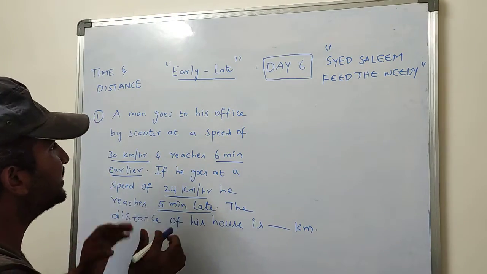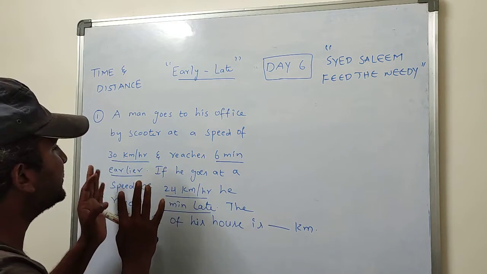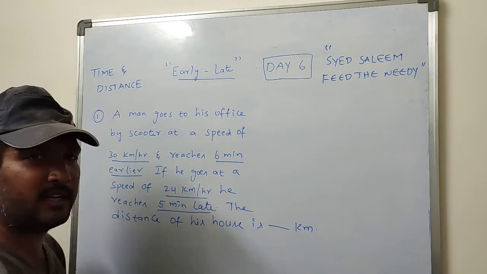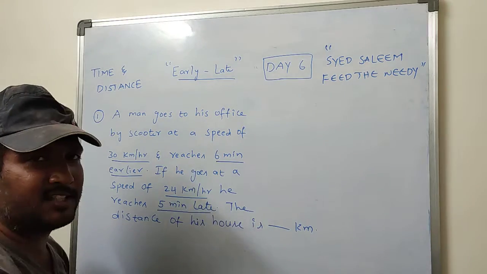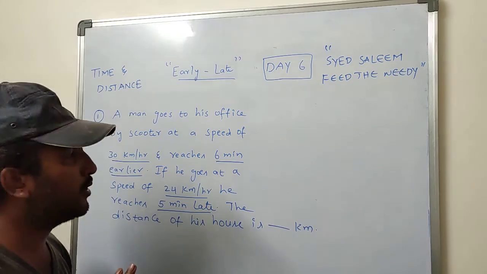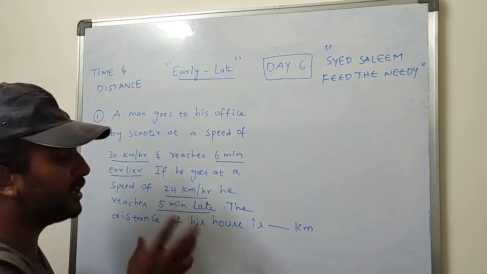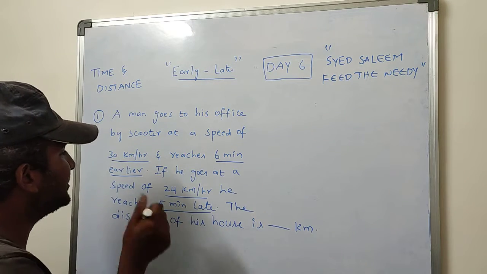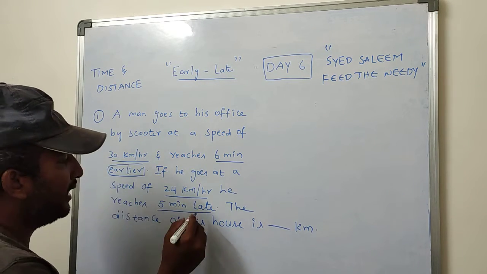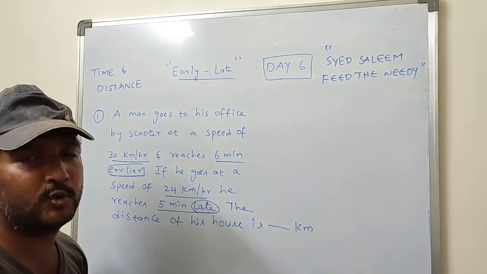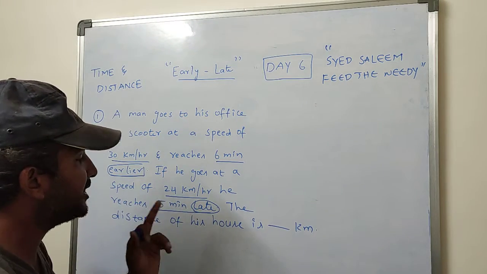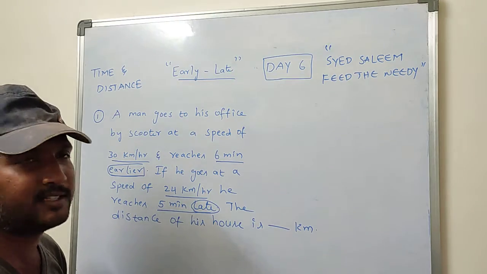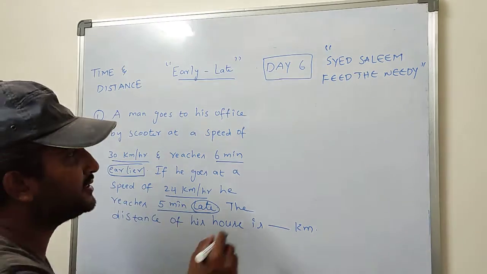What they are saying is that a man is going to his office by scooter. If he goes at a speed of 30 km per hour, he will reach 6 minutes earlier. If he goes at a speed of 24 km per hour, he reaches 5 minutes late. Observe, there is earlier and late, therefore the times should be added. That means 6 minutes plus 5 minutes, which is equal to 11 minutes.